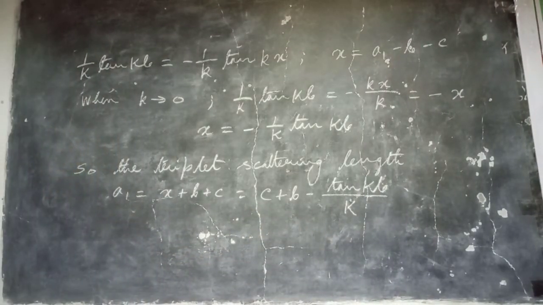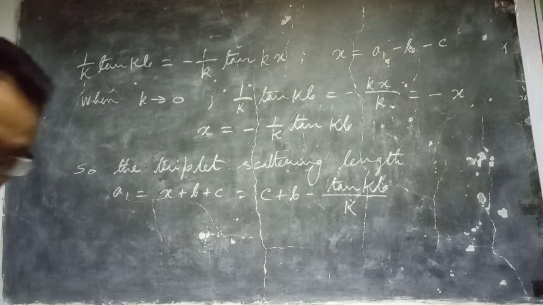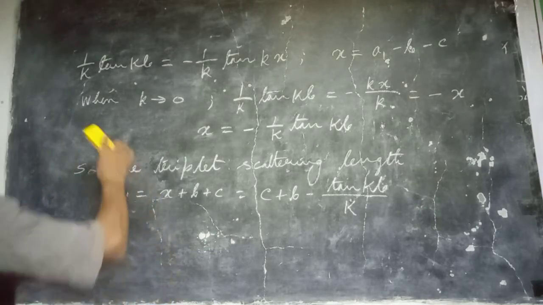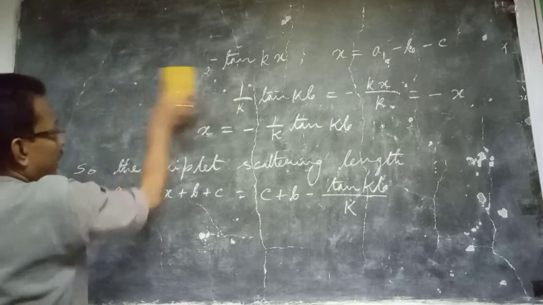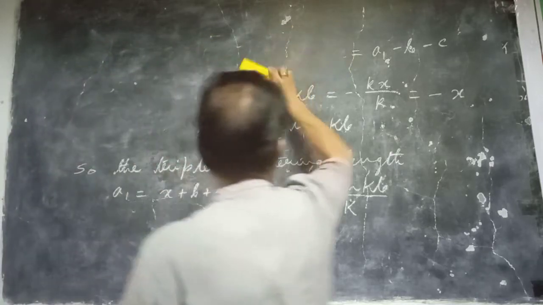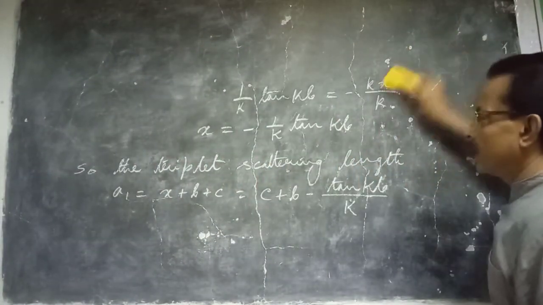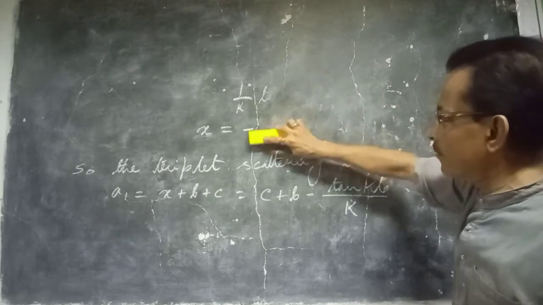Now we have earlier derived the expression for the scattering cross section in terms of the triplet and the singlet scattering lengths.